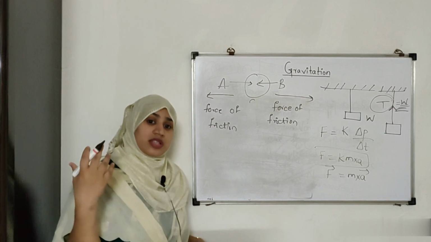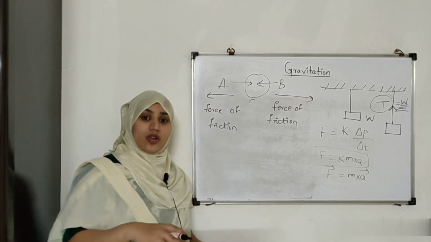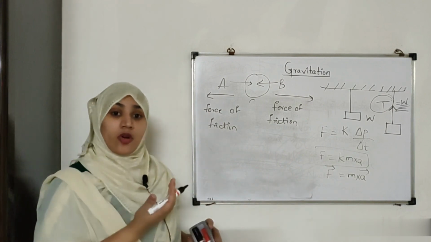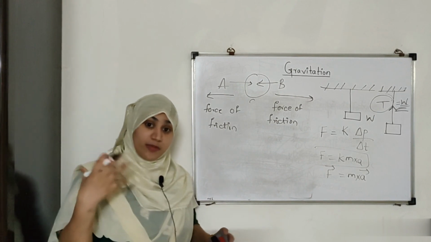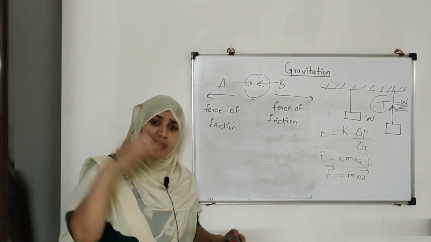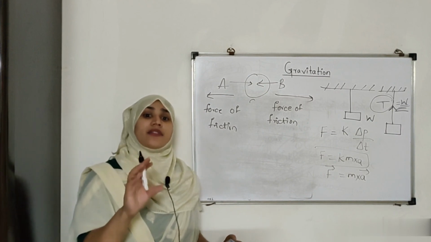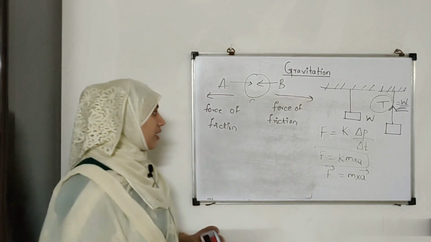That's why we don't start falling towards each other. When we are standing on the floor, suppose two people are standing on the floor, why are they not falling towards each other? Because the force of friction between me and the floor is way greater than the gravitational force. Basically, the gravitational force is a very weak force. It's not a strong force.